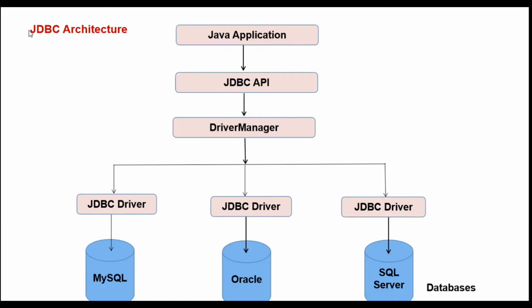So this is the JDBC architecture. This is our Java application. With the help of the JDBC API, we write code in Java, and this is the driver manager. The driver manager keeps track of all the drivers, that is, which driver we are going to use. According to that, we make a connection with that database and store our data into that database. So this is a simple architecture diagram.